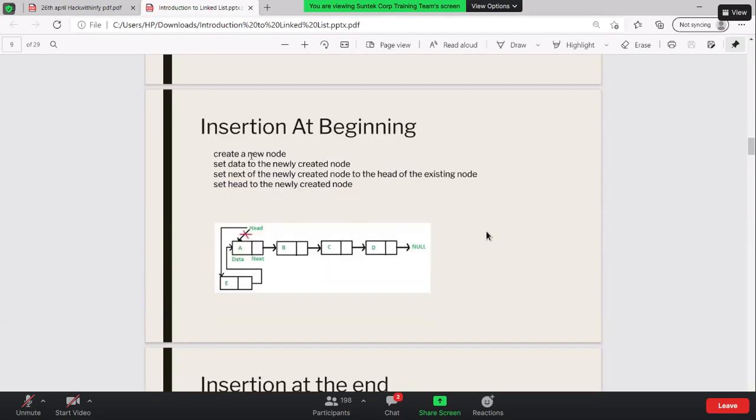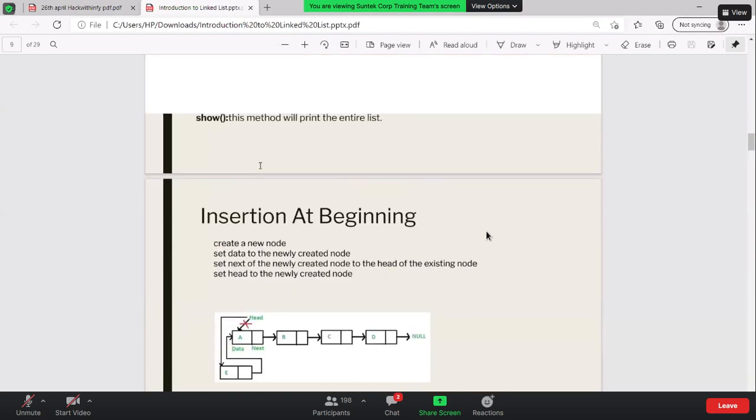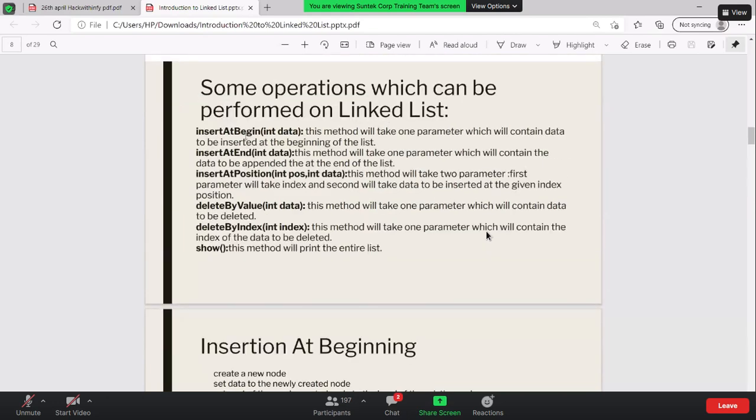Okay, if you have a look at these, they are not the predefined methods, right? If you want to have a look at the predefined methods, you can directly use the collection in Java, if I talk about Java, and you can use something similar in Python as well. It has some predefined methods, you can make use of those, but if you really want to learn the linked list from the basics, I would never recommend you to go for those, right?